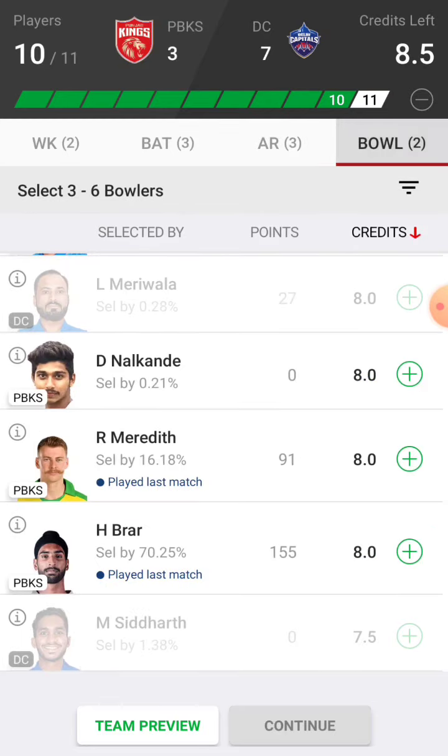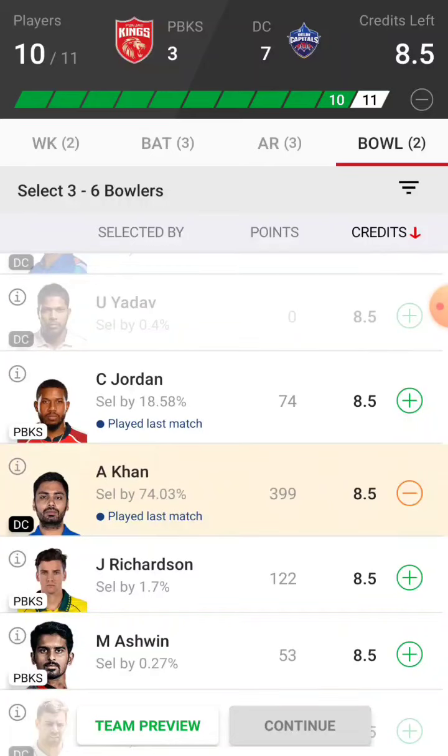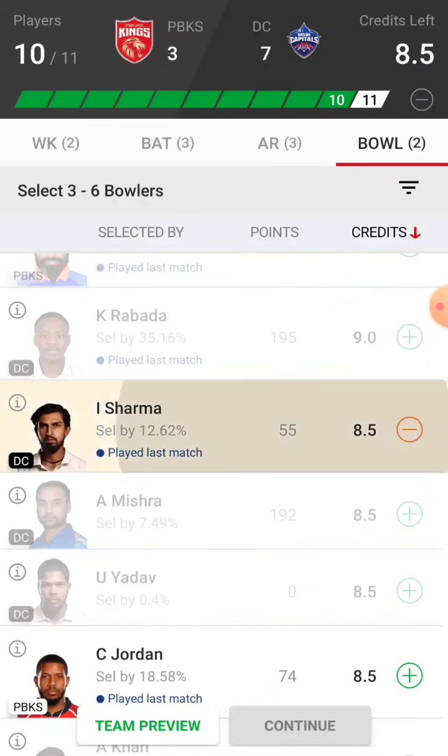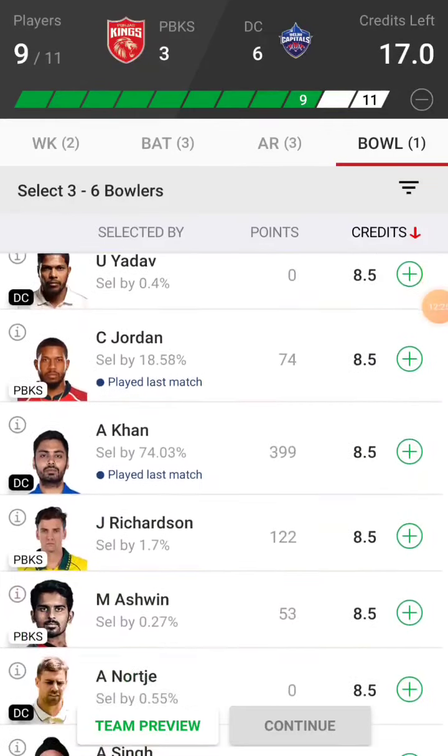In the bowling section, guys, I will first of all go with Avesh Khan. If you want, you can go with anyone else. If you want to go Ishant Sharma, go ahead. If you want to take Mohammad Shami, go ahead. Mohammad Shami is taking 1 wicket in the last 3 matches. Rabada is not in a very good form, but you can definitely consider him, as Rabada on his day can take a lot of wickets. Sorry for the background voice. It's actually clouds and the weather is not good outside. And so currently I'm going with Avesh Khan.